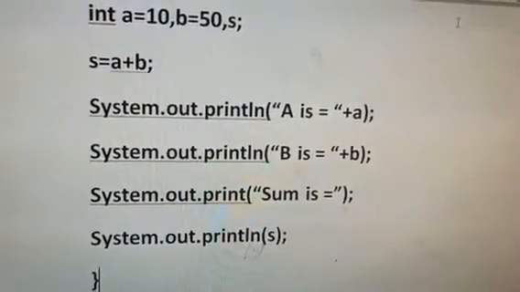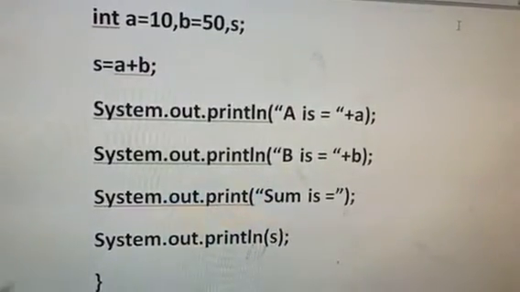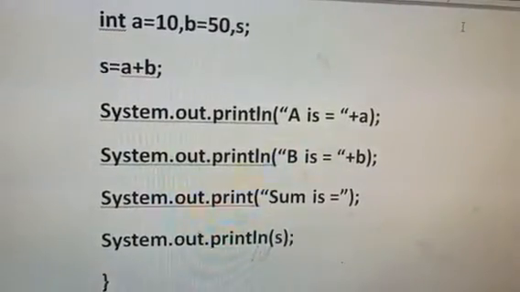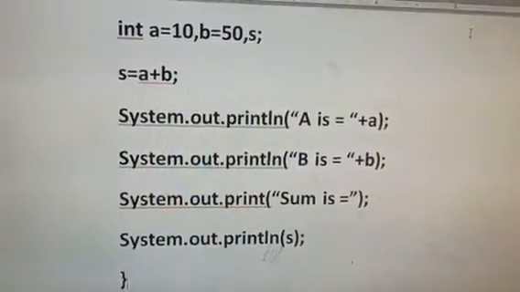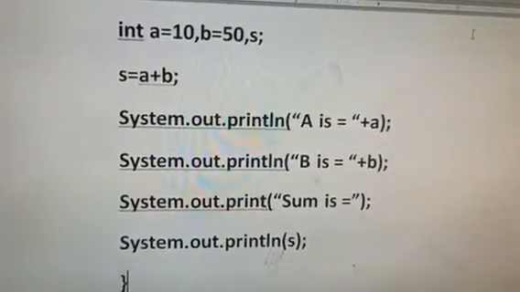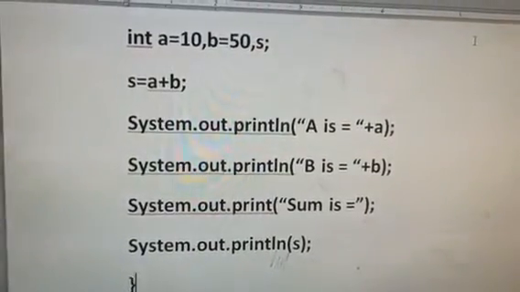Printing always starts from the cursor position, which was after the equals to sign, so after it you will get the value of s, which is 60, the value stored in variable s.